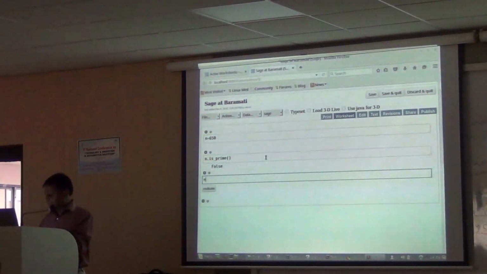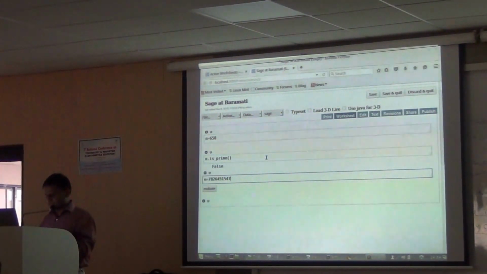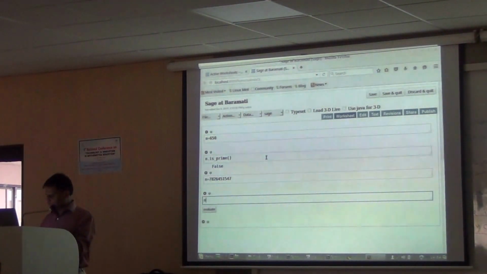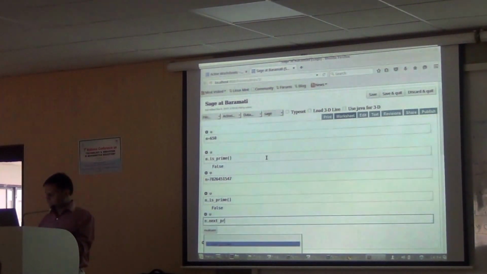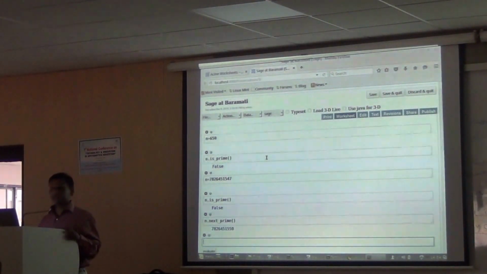But if I type any other number and check whether n is prime, false, it is not. If it is not a prime, what is the next prime? We can guess, but the dot tab operator is very useful. It will tell you what is the next prime.